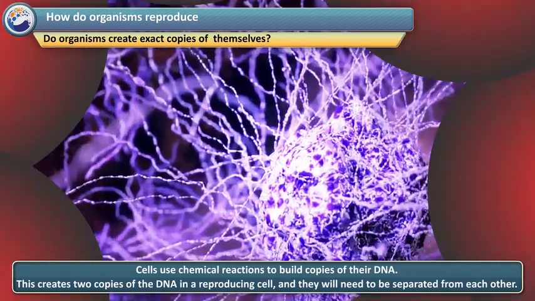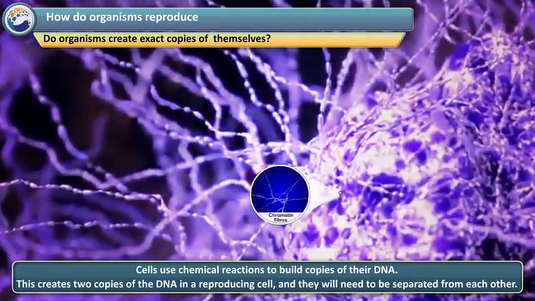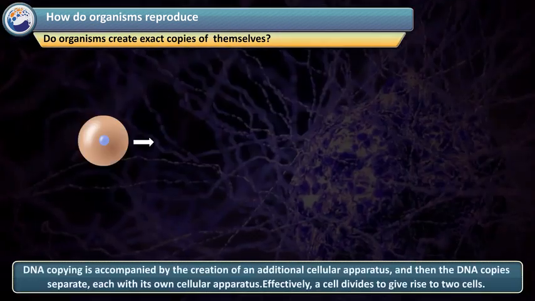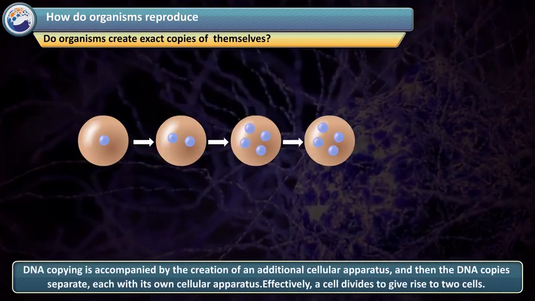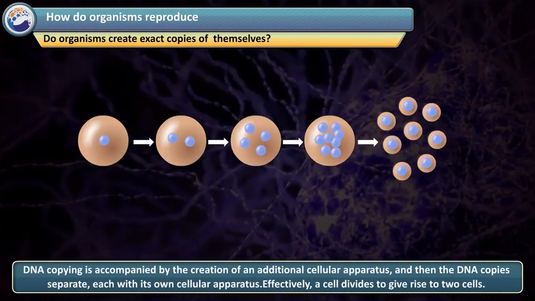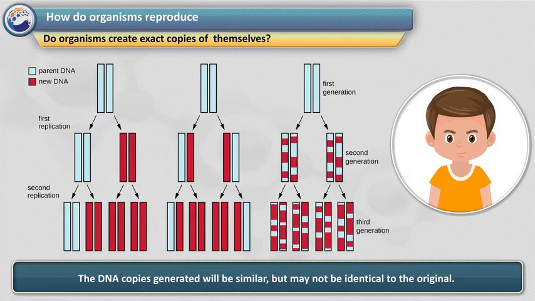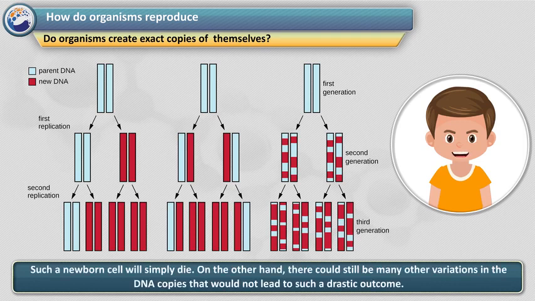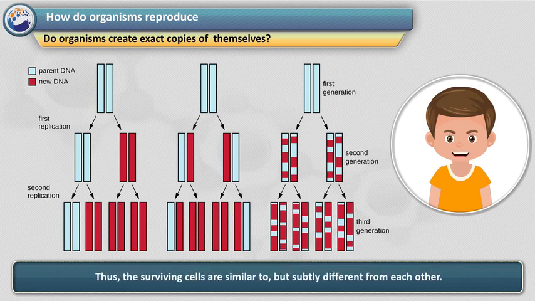Cells use chemical reactions to build copies of their DNA. This creates two copies of the DNA in a reproducing cell, and they will need to be separated from each other. The DNA copies generated will be similar, but may not be identical to the original. Some of these variations might be so drastic that the new DNA copy cannot work with the cellular apparatus it inherits. Such a newborn cell will simply die. On the other hand, there could still be many other variations in the DNA copies that would not lead to such a drastic outcome. Thus, the surviving cells are similar to, but subtly different from each other.